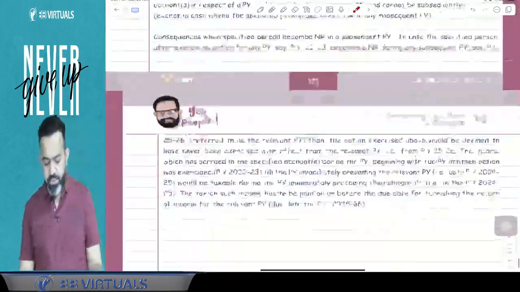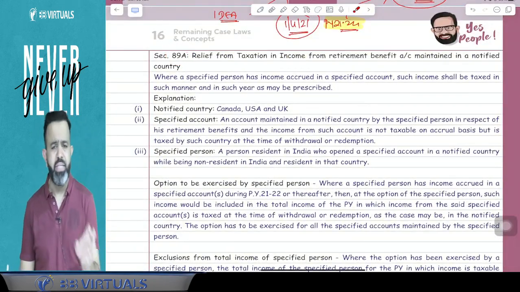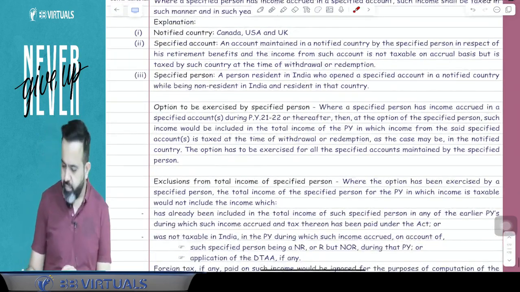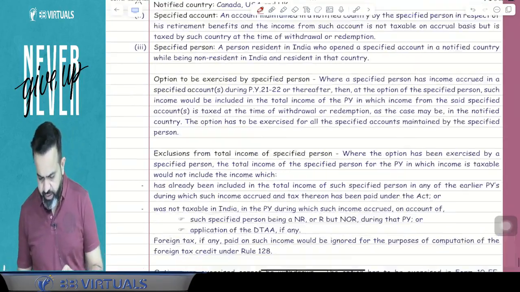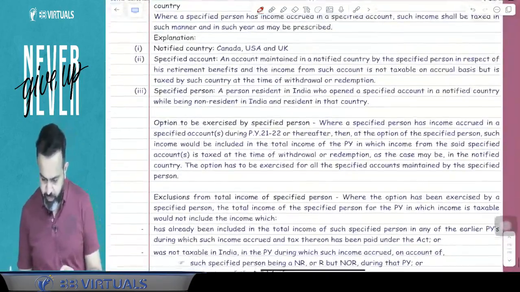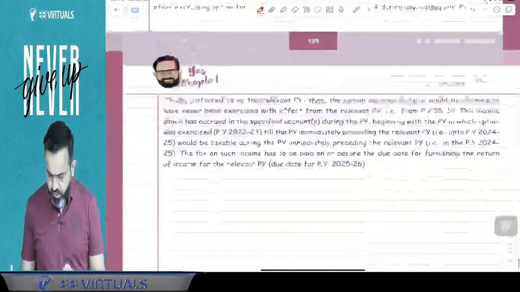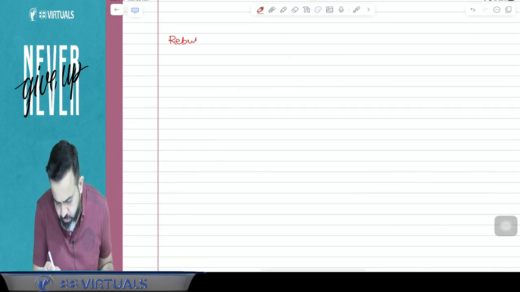Yes. Now guys, there is one last section. That section is section number 89A. Now there is one relief. What is this section 89A? All people pay attention. So here, section 89A is related to some relief, or you can say rebate. Here, rebate under section 89A.